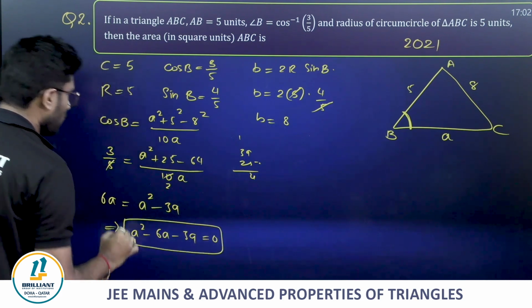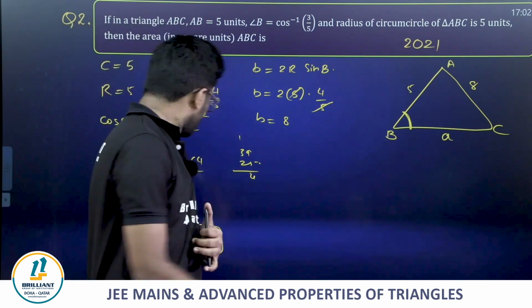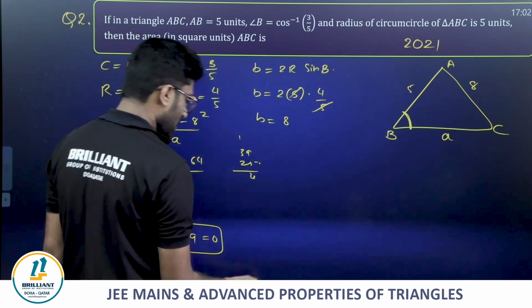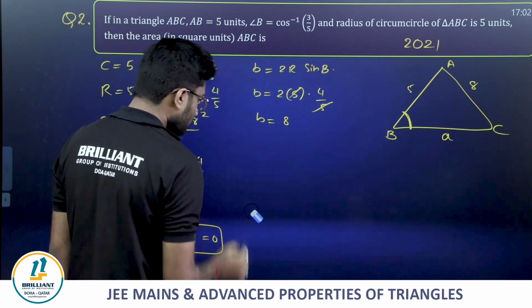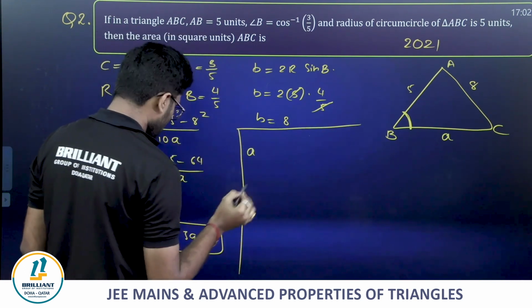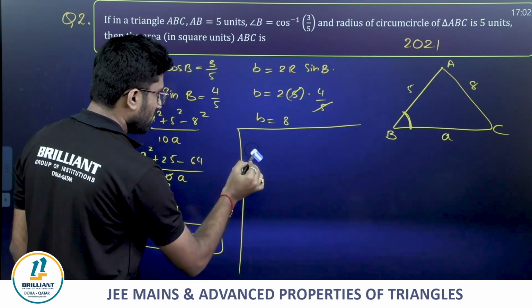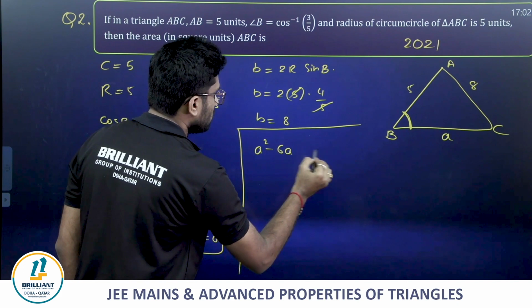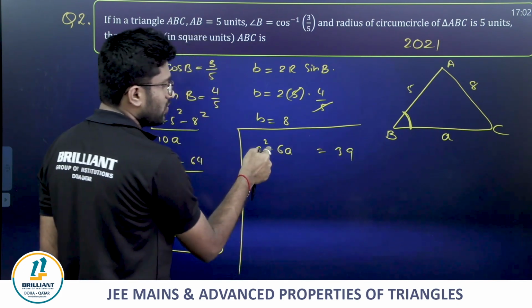So friends, we got a quadratic equation in terms of a. Then we can get a easily, directly, or by using the completing square method. a² − 6a = 39.